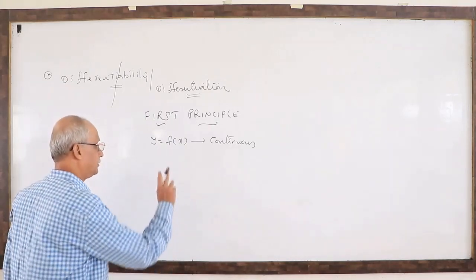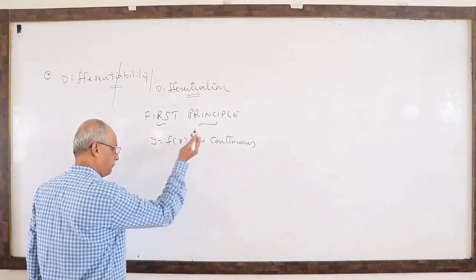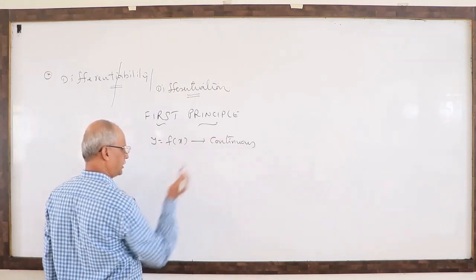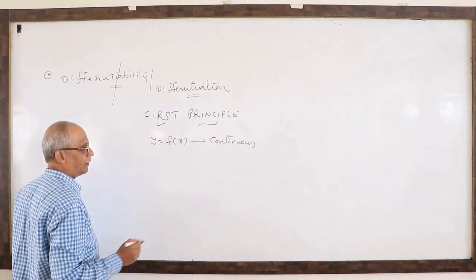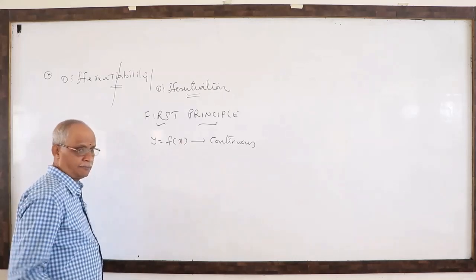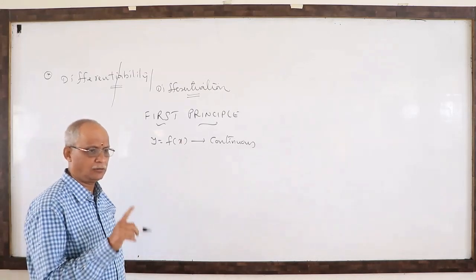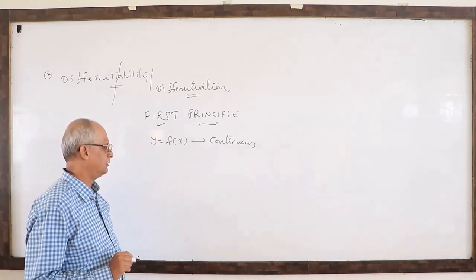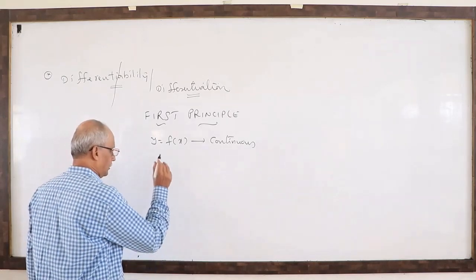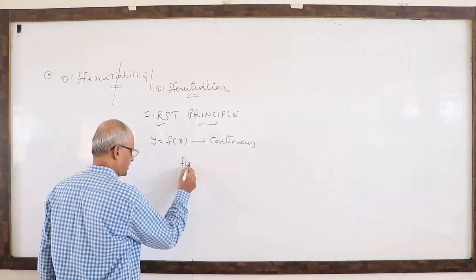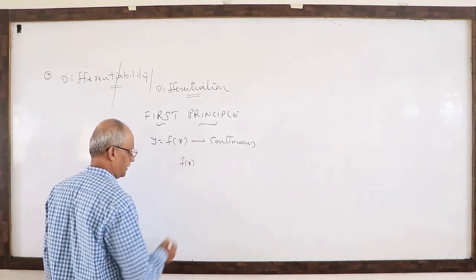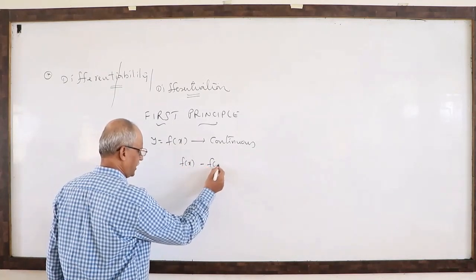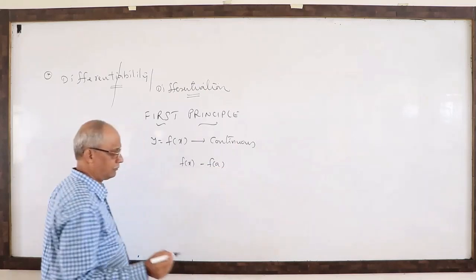Now, continuous. By the definition of continuity we know the limit exists. For every x there exists a y; for every x value there corresponds a y value. That means f of x minus f of a, what is this actually?